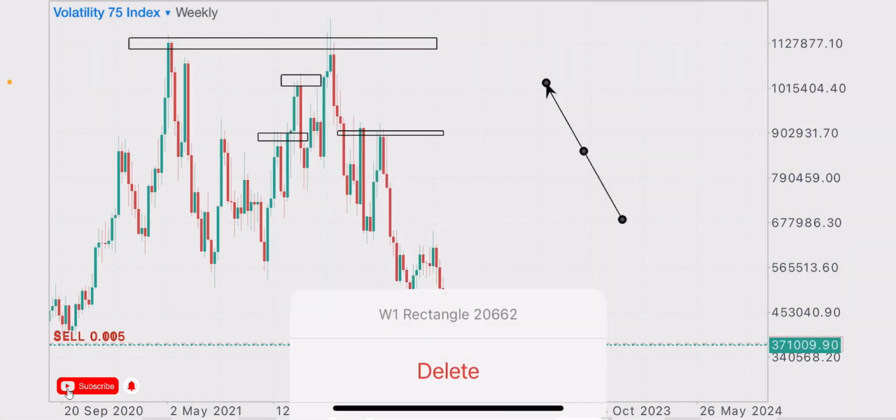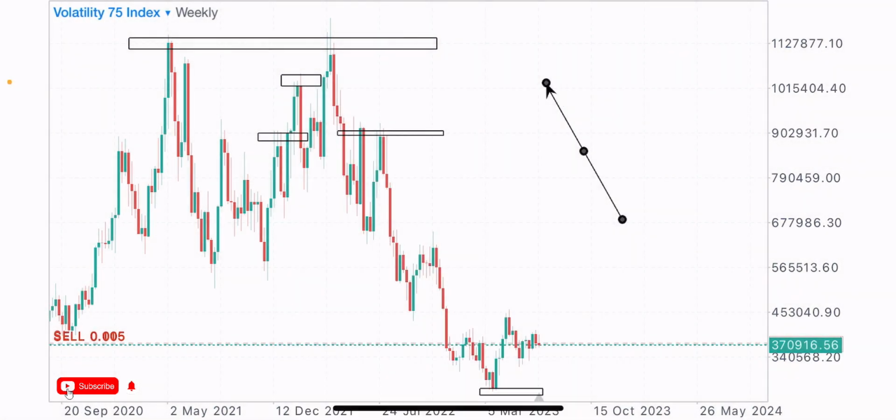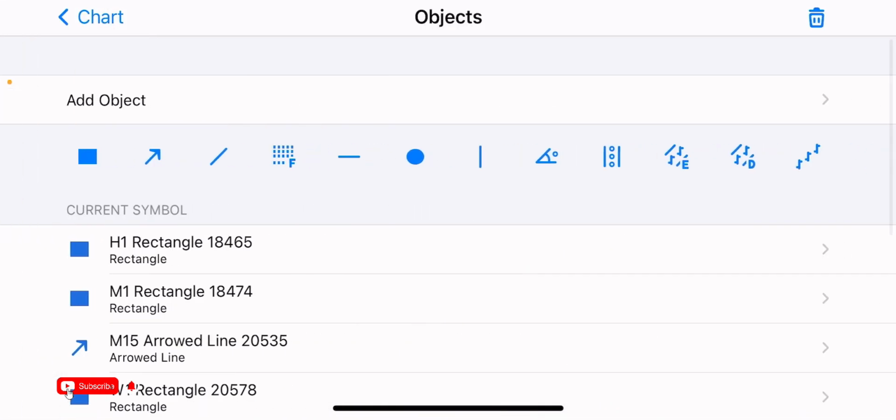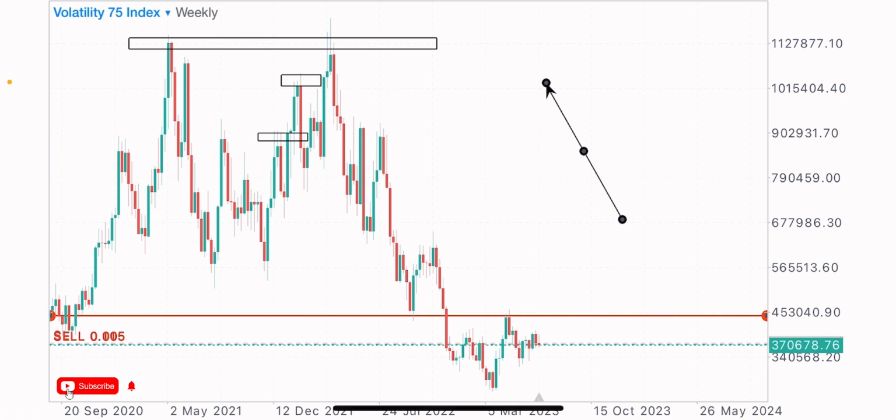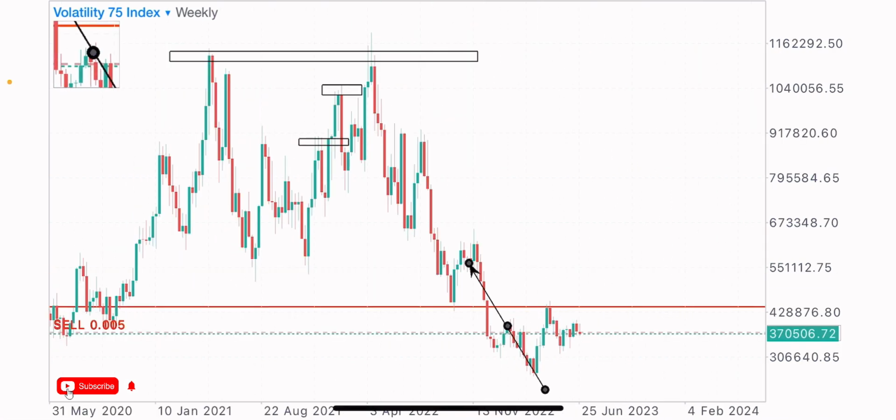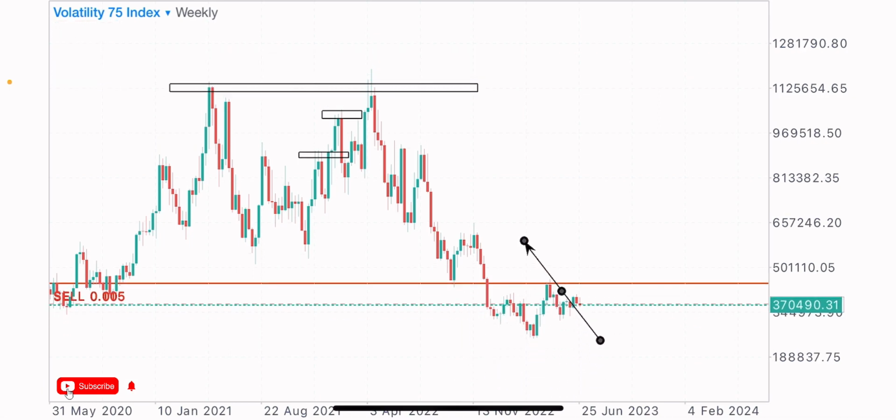So why am I selling V Central Index? You can see that the weekly time frame is bearish. The market is trending to the downside, creating lower highs and lower lows. I'm expecting further sales in the market in the coming days and weeks on V Central Index. The market created a low at this point, a high, there was a break of structure at this zone. The market formed a new low at this point, as well as giving us a new lower high.